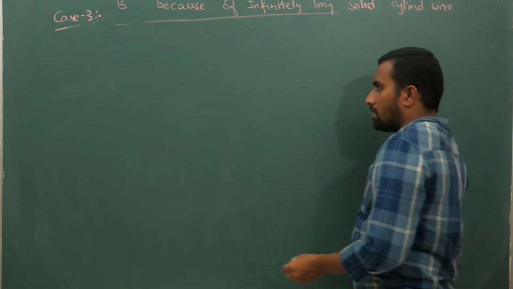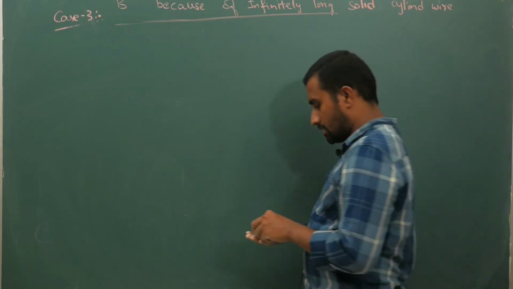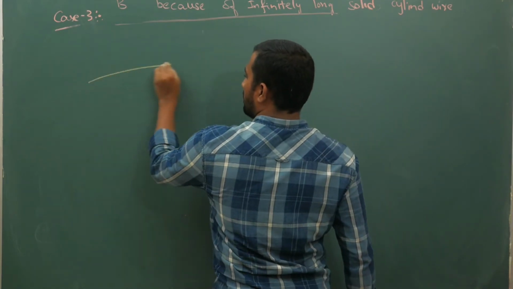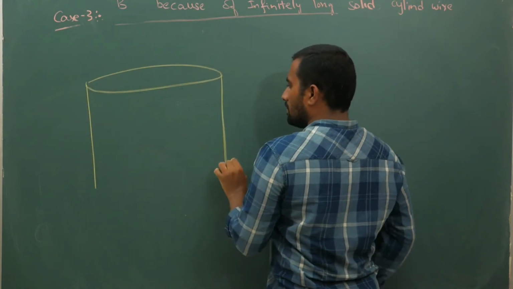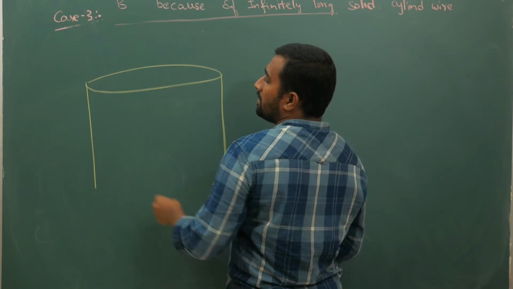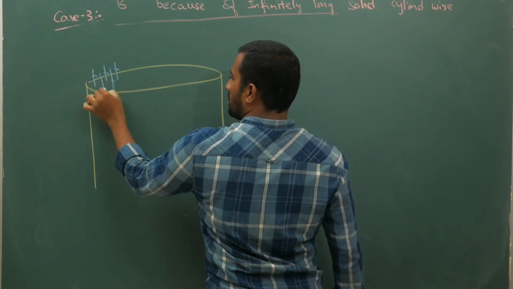Now for this wire, I will draw the diagram, observe carefully. Inside is not empty, so previously current was only on the edge, now current is everywhere, here, here, here, here.